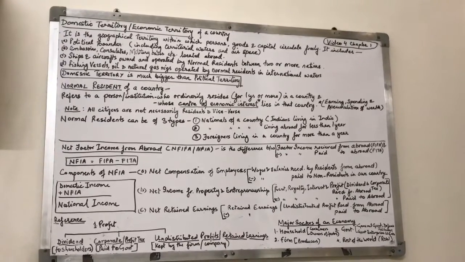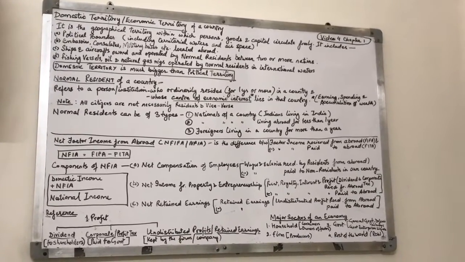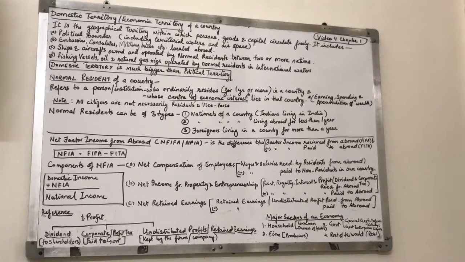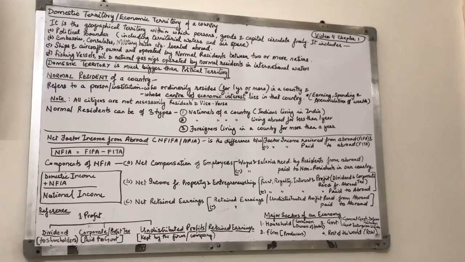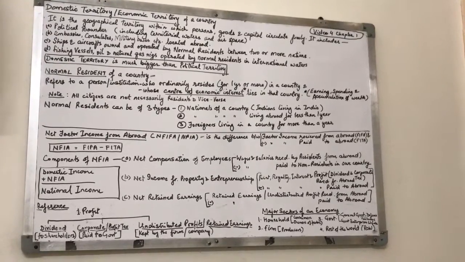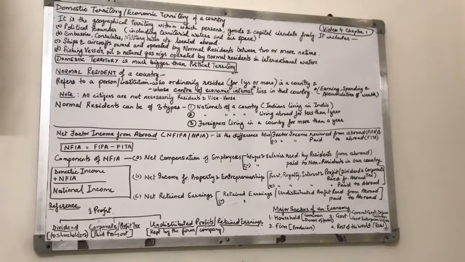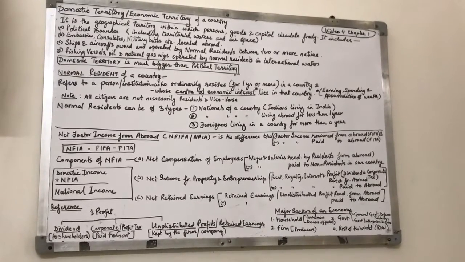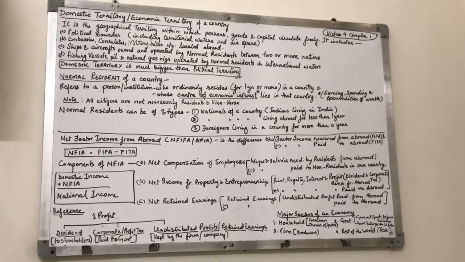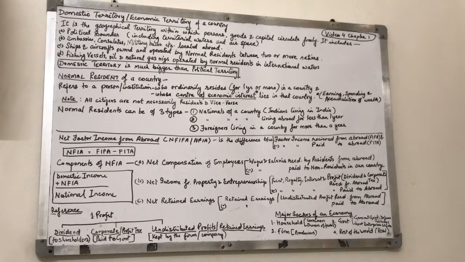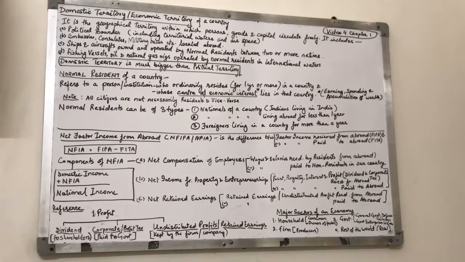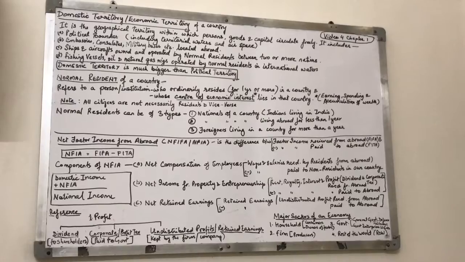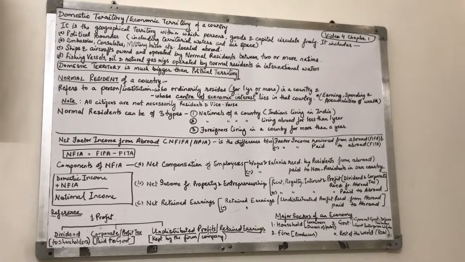Okay, so net compensation of employees means wages and salaries received by residents from abroad minus wages and salaries paid to non-residents in our country. So when our people work abroad and they get wages in exchange of their services, that has to be added, and those foreigners who are working in our country, when we pay them wages, that has to be deducted, and hence we come to net compensation of employees.